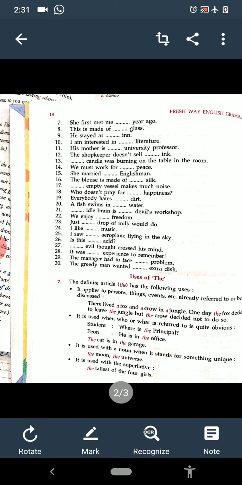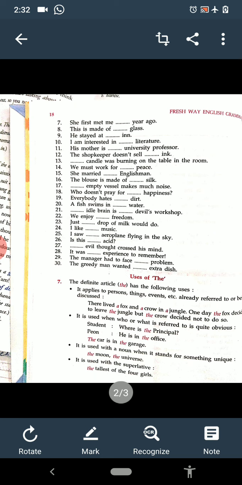Dash candle was burning on the table in the room. A candle. We must work for dash peace. Uncountable, no article. She married dash Englishman. An Englishman. The blouse is made of dash silk. Uncountable.